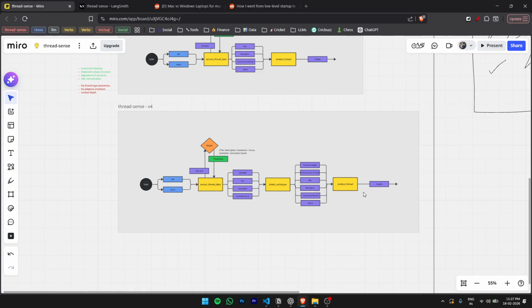But the direction I'm looking into is maybe bringing in more personas. Here we are doing one summarization, but a thread can have multiple layers to it, right? We can bring in more personas and move towards an agentic workflow. I think that will be a really interesting update to this version. I'm really excited about it. I'm going to spend a couple of days iterating with it, and let's see how that comes along.